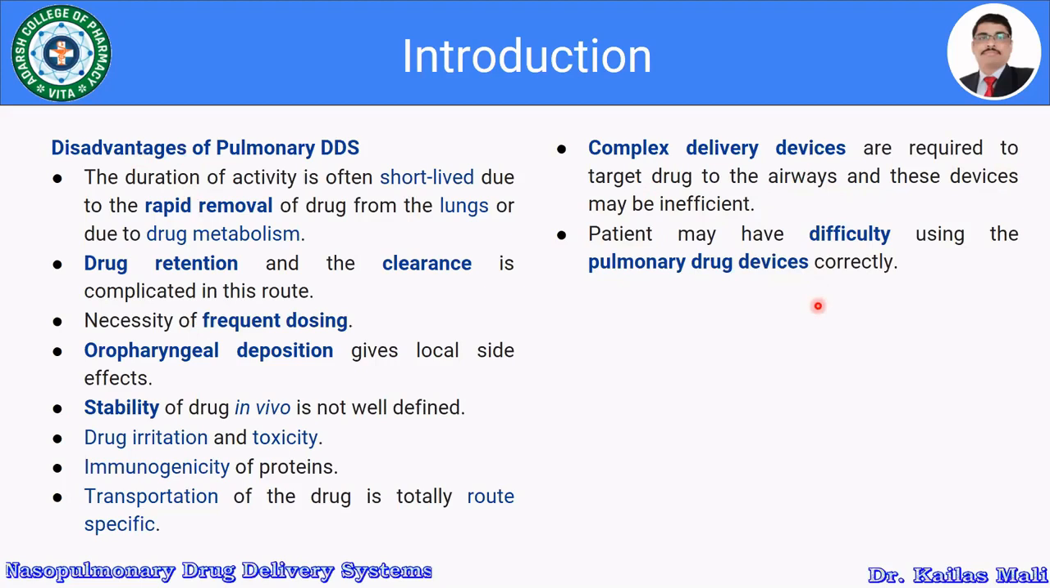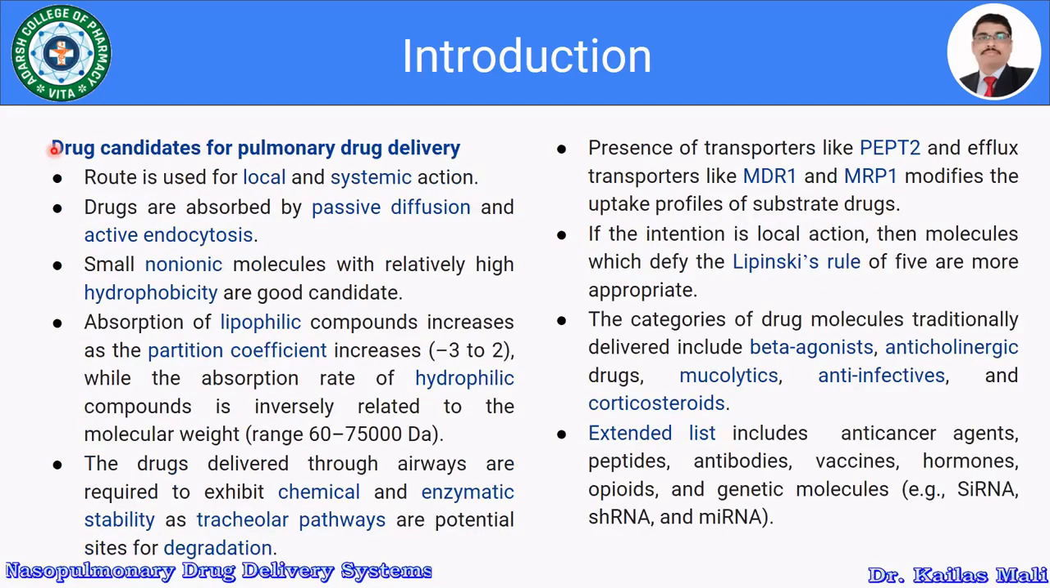Let us see the ideal candidates for the pulmonary drug delivery system. Let us see the drug candidates for pulmonary drug delivery, as the route is used for local as well as the systemic action. So the drug is absorbed by passive diffusion and active endocytosis. These are the two mechanisms by which the drug is absorbed from the pulmonary route.